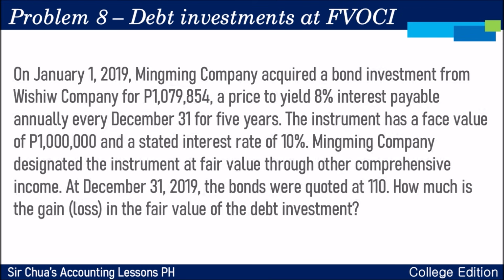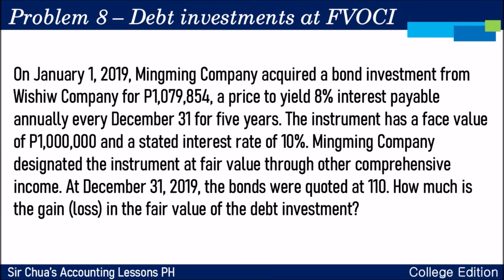For problem number 8, it's a debt investment but measured at FVOCI. Okay? So, Mingming Company acquired a bond investment from Wisho Company for 1,079,854. The yield is 8% and then interest payable at the end of December 31 for 5 years. The instrument has a face value of 1 million. The stated interest rate is 10%. So, this is what? A premium or a discount situation. This is a premium situation. Mingming Company designated the instrument at fair value through OCI.